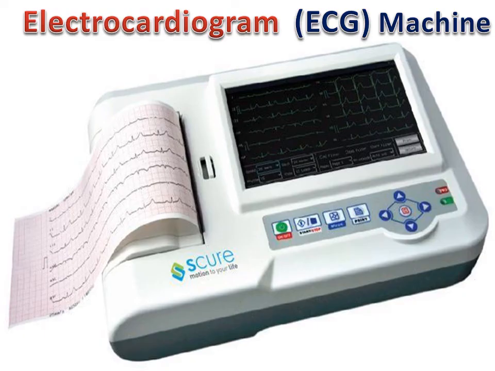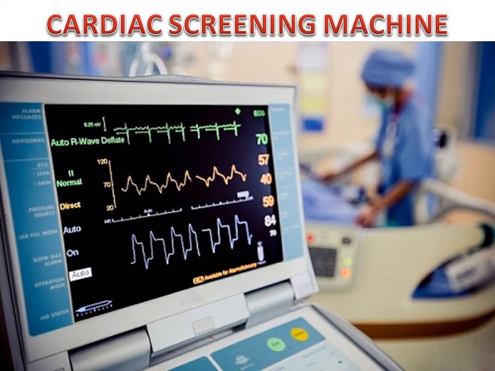ECG machine. The ECG machine is used to monitor the heartbeat. CSM, cardiac screening machine. This machine displays the physiology of the heart and the movements inside the heart. Through this machine, it is possible to diagnose problems of the heart such as thinning of veins and then recommend treatment.